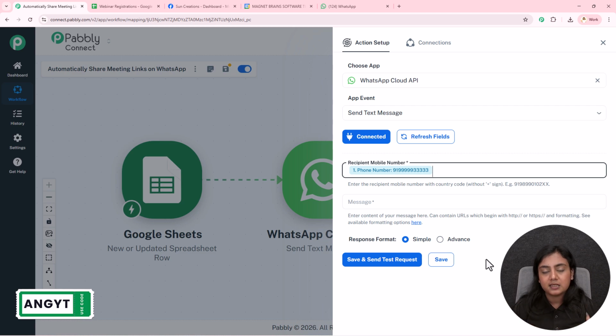Now, as you have selected this data from the previous response, the data in this field has been mapped. And as I've mapped this data, the data has now become dynamic. That means whenever a new response is captured in the previous step, the new data will automatically be updated in place of this mapped data.